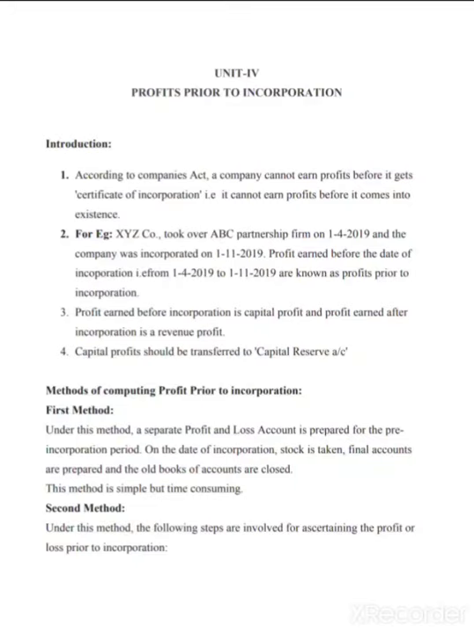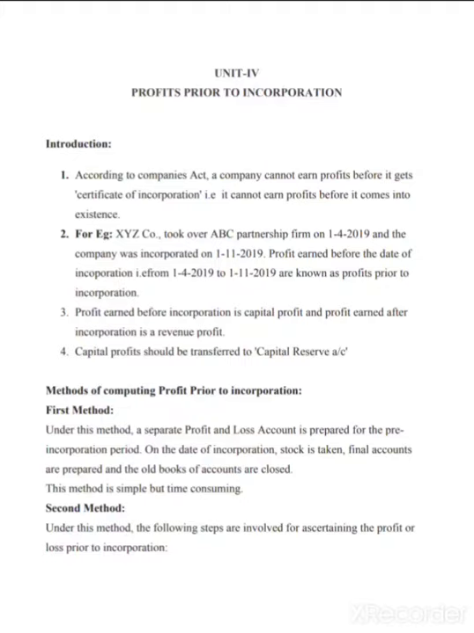Hello everyone. In this session, we shall see the meaning of profits prior to incorporation. Now, profits prior to incorporation is the second chapter of your Unit 4 after company final accounts. Now, what is the meaning of profit prior to incorporation?